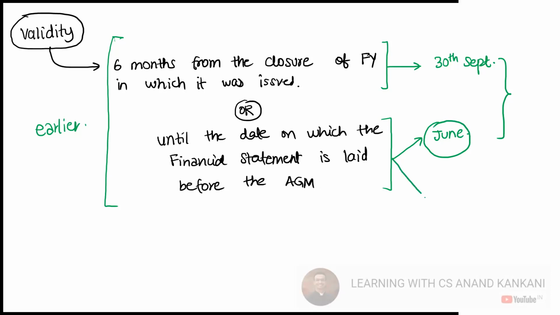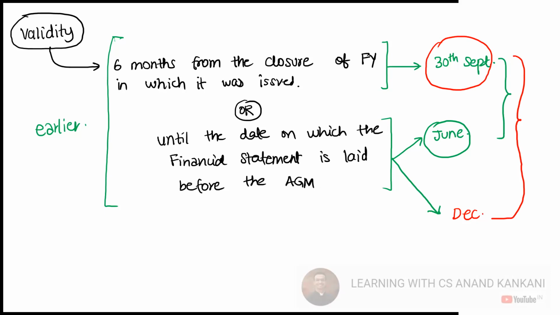But let's say you get an extension for your AGM. You also get extension for AGM up to 3 months. So you get an extension and your AGM is happening in the month of December. Then in this case, it is going to be 30th September. I'll just write it like this with a different color so that you can distinguish. So let's say the AGM is happening in the month of December. Now, if you do comparison of these two, then in that case, it is going to be 30th September. Make sense? Yes, sir. Okay.